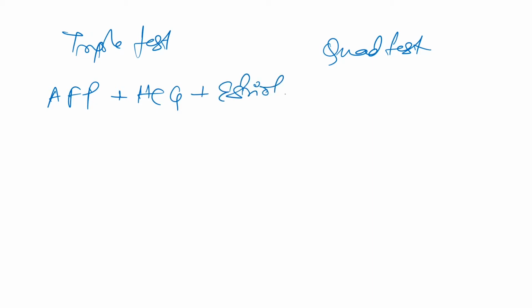So what happens in the triple test? HCG is increased, estriol is reduced, and AFP is reduced. You can remember it like that.